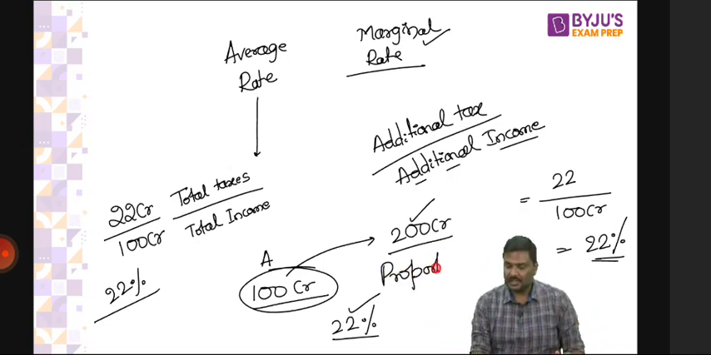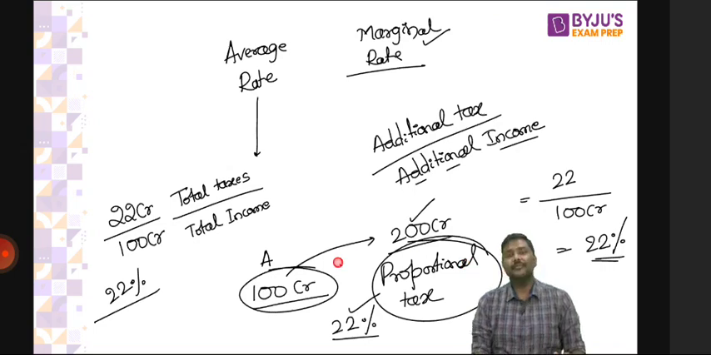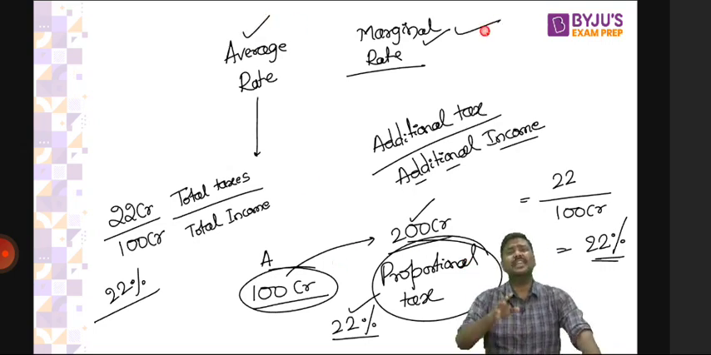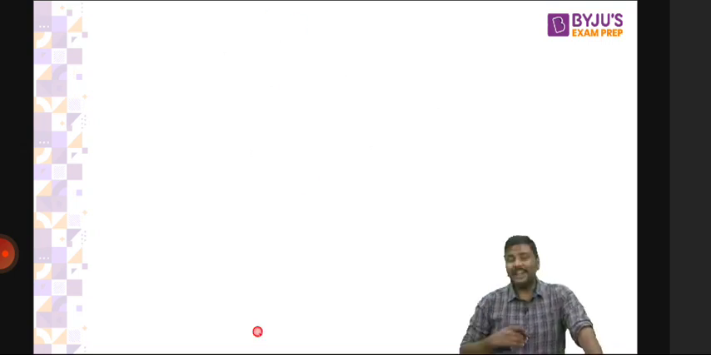That is referred to as proportional tax. Now, should you read about average and marginal tax rate for GS paper 3? Don't waste your time. Despite saying multiple times that indirect taxes are regressive, please take it as regressive.